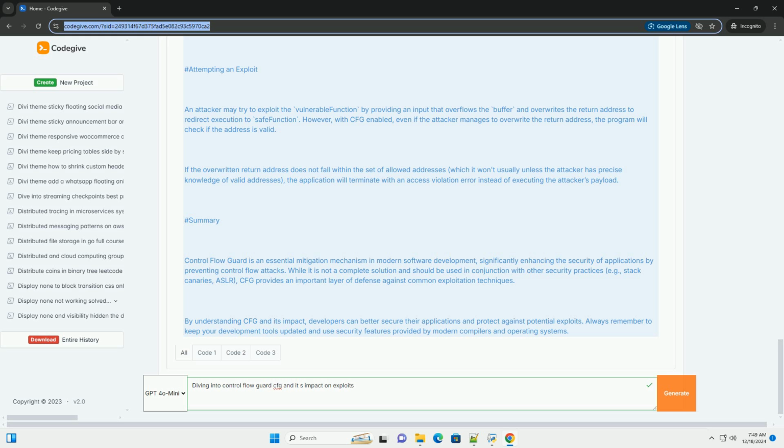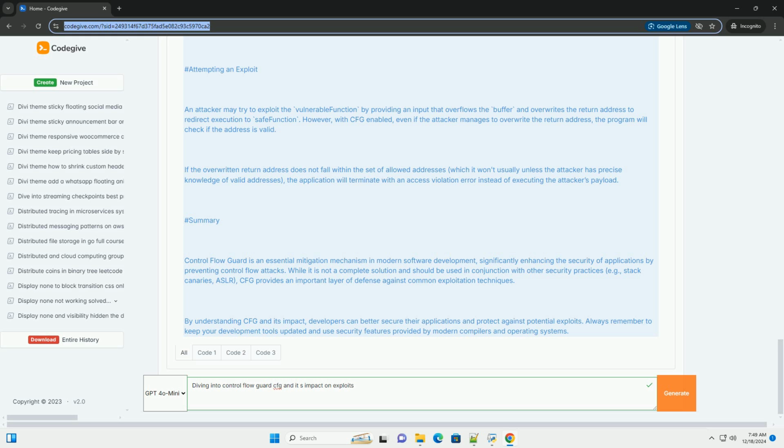Return-oriented programming, ROP. ROP relies on chaining together small snippets of existing code, gadgets, to perform arbitrary operations. CFG makes it harder for attackers to chain gadgets since they must be valid control flow destinations. Mitigation of memory corruption. While CFG doesn't eliminate memory corruption vulnerabilities, it provides an additional layer of security by limiting the potential damage an attacker can inflict.